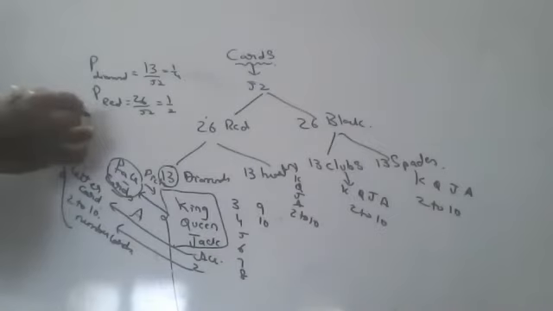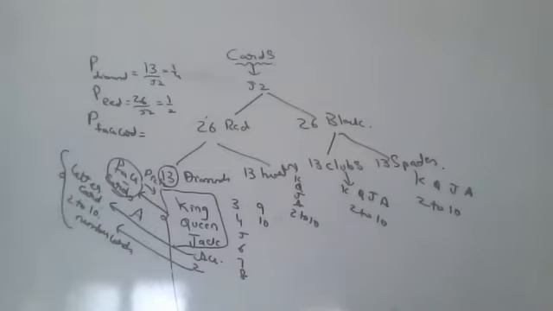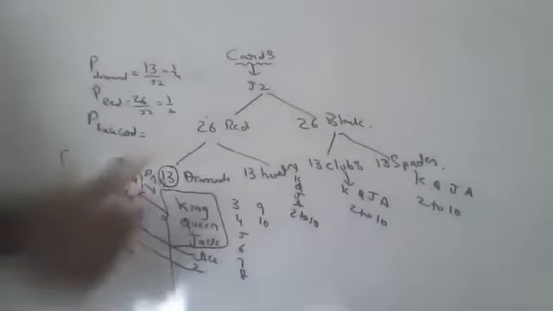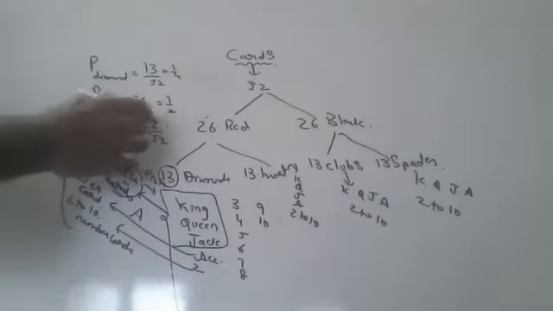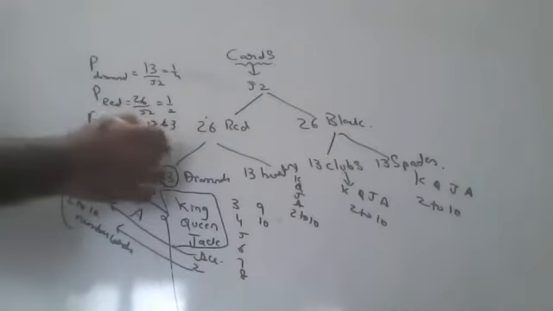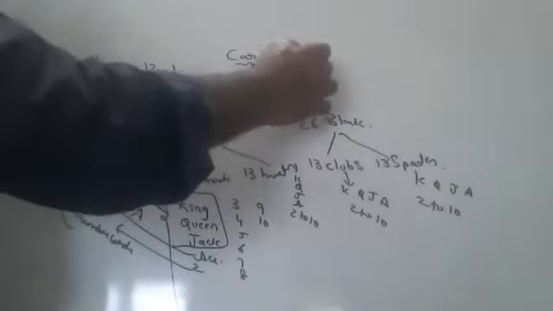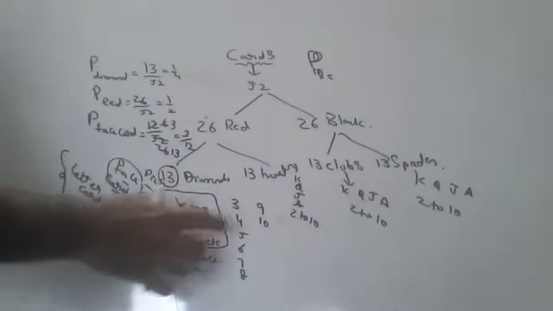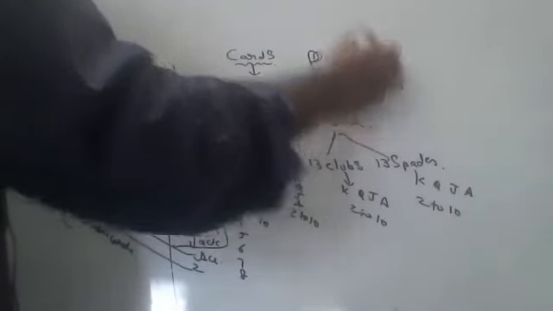Can anyone say what is the probability of picking up a face card? Sir, 3 by 52, sir. Face card. Here 3 are there, here 3, here 3, here 3 are there, children. 3, 3, 3, 3. 12 by 52, that is 3 by 13. Can anyone say what is the probability of a letter card? Sir, 4 by 52. Here one letter card, here one, here one, here one. 4 by 52, that is 1 by 13.